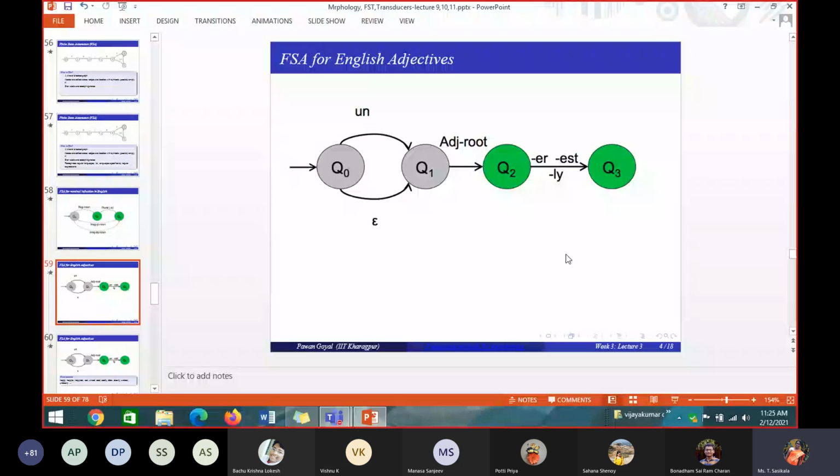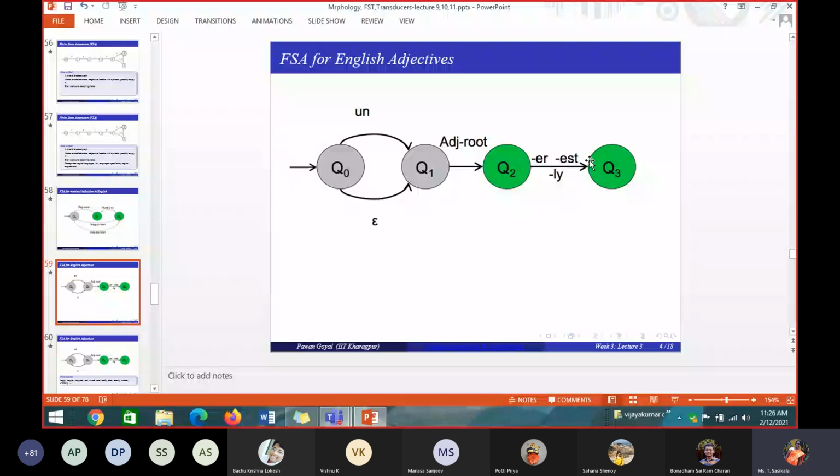So can you tell me which are all the words we can generate using this automaton? Here Q0 is the start state, Q2 and Q3 are the ending states, and these are all the edges, and above the edges we have given labels. This is an automaton mainly for adjective words. Q1 to Q2 is the main adjective root word.